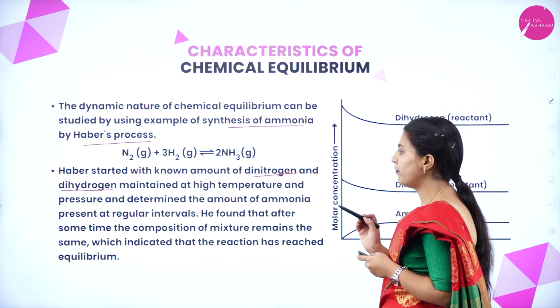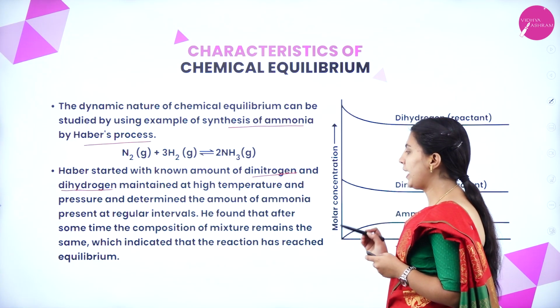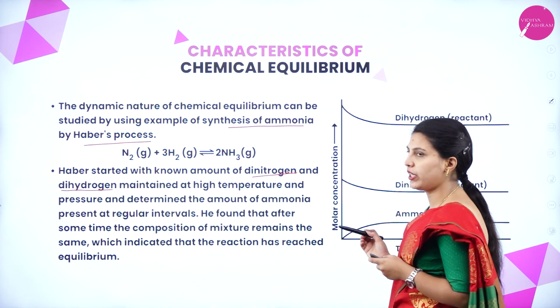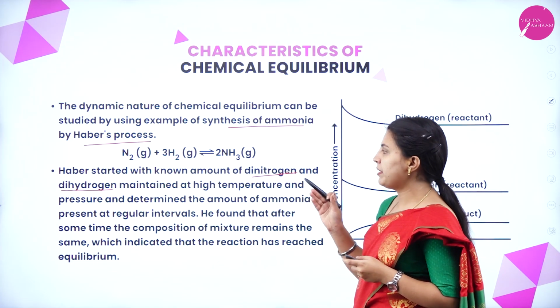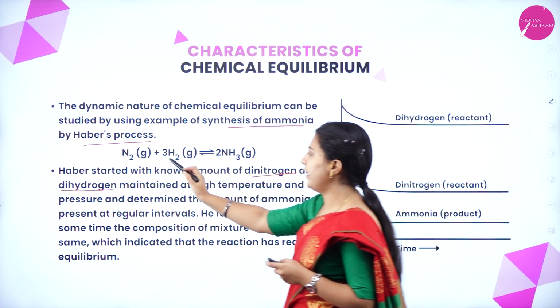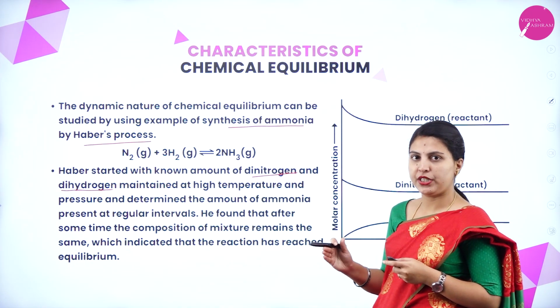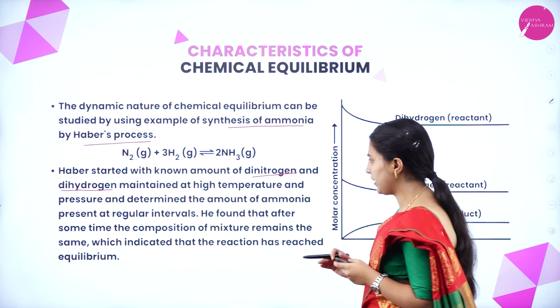He found that after some time the composition of mixture remains the same, which indicated that the reaction has reached equilibrium. Haber started with known amounts of dinitrogen and dihydrogen, maintained at high temperature and pressure. It was the experimental setup.